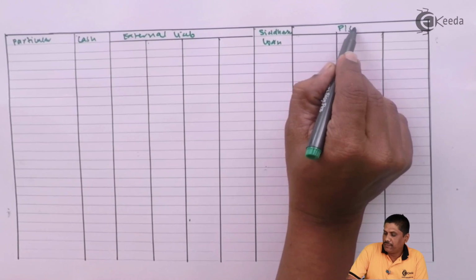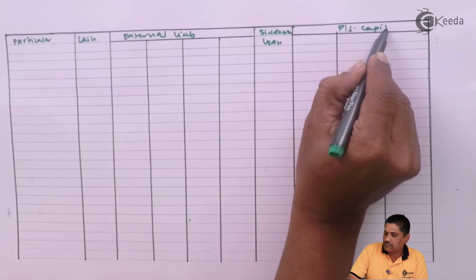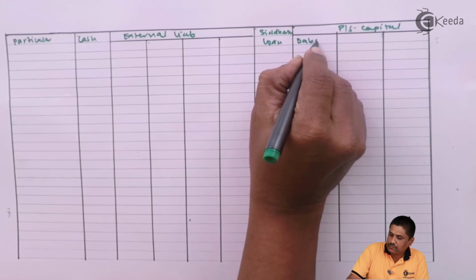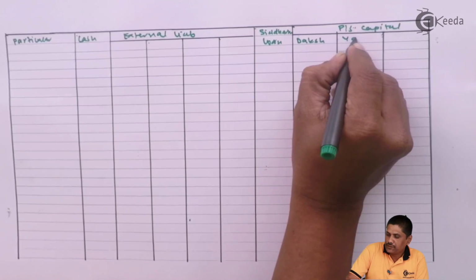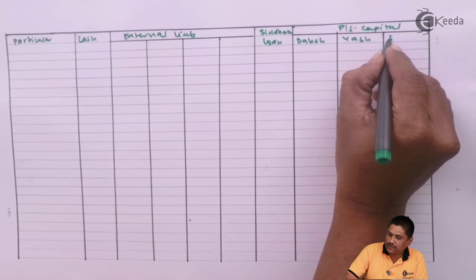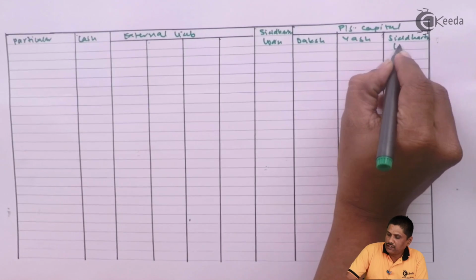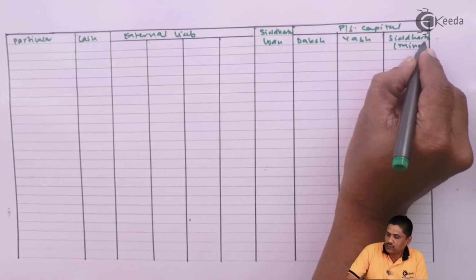Then we have partners' capital: Daksha, Yash and Siddharth. Siddharth is a minor partner as we know.